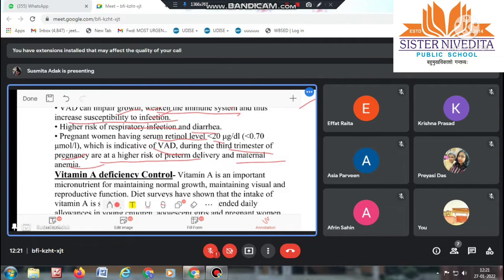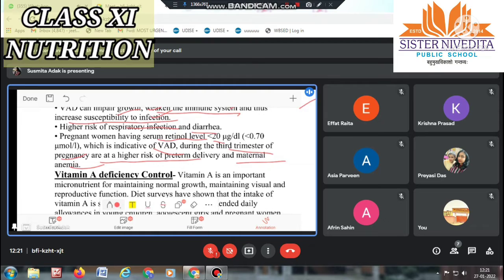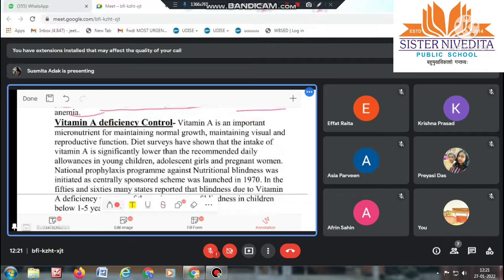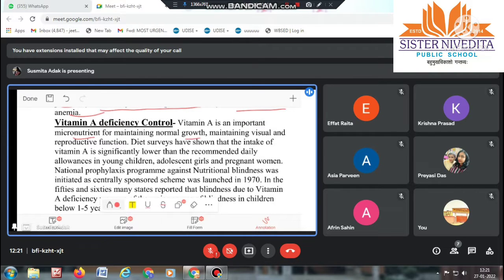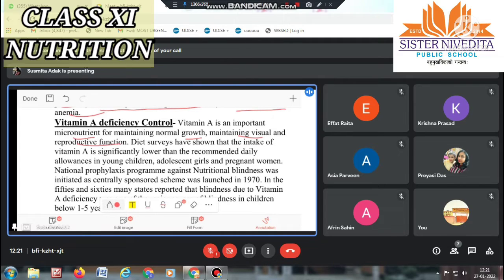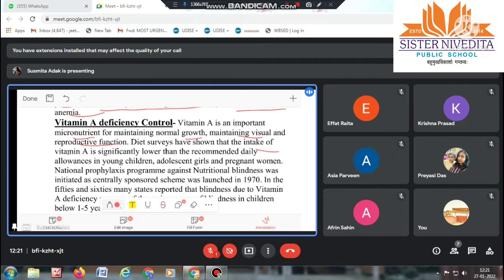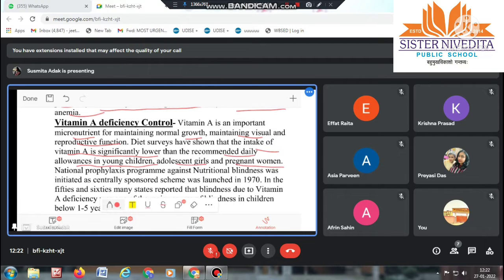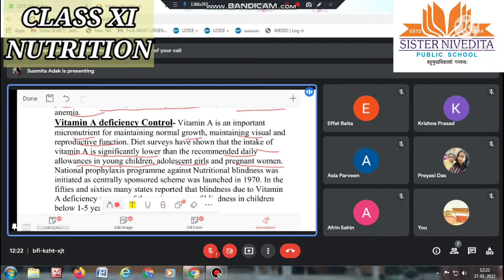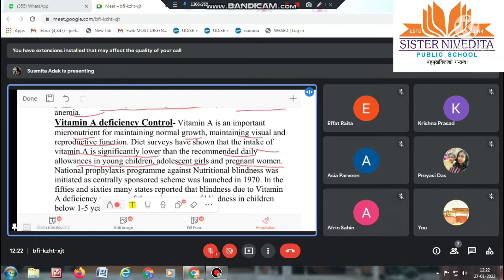Okay. Next, we will see vitamin A deficiency control, means how we can control vitamin A deficiency. So, vitamin A is an important micronutrient for maintaining normal growth and maintaining visual and reproductive function. Diet surveys have shown that intake of vitamin A is significantly lower than the recommended daily allowance in young children, adolescent girls, and pregnant women. Means the amount needed for every child, adolescent girl, or pregnant woman is not being fulfilled.